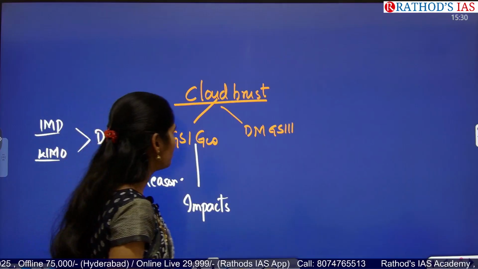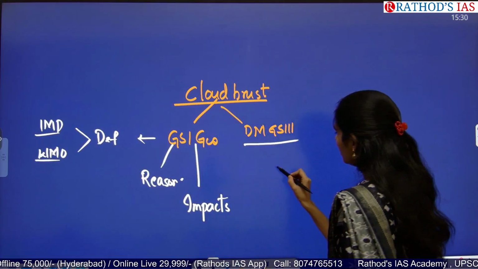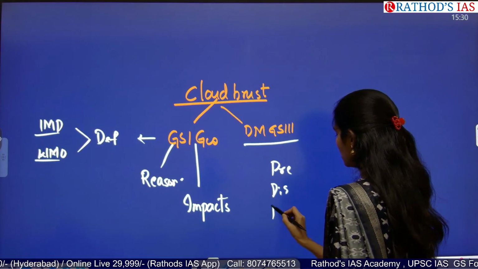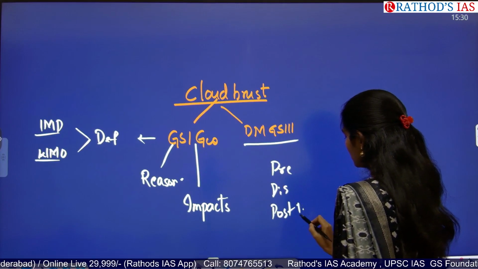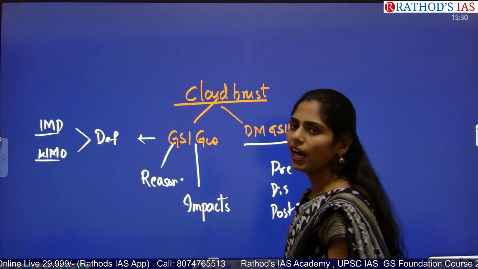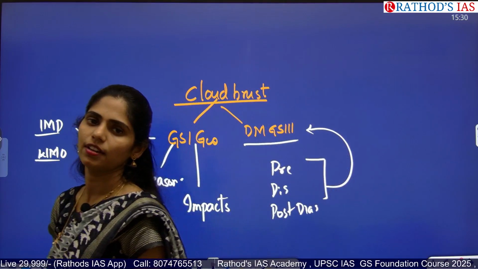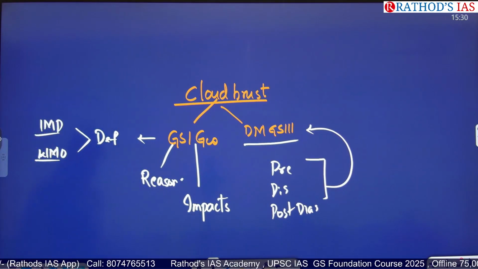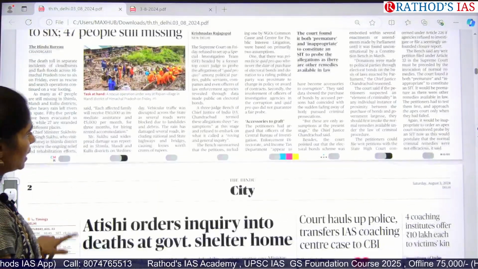And from the disaster management point of view, you have to see pre-disaster steps, during-disaster steps, and post-disaster steps. All these are very important. You can get a mains question from this area, and even prelims questions from the geography point of view. Okay, now let us see other articles.